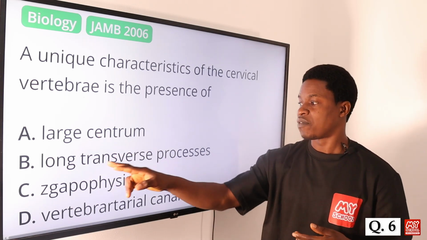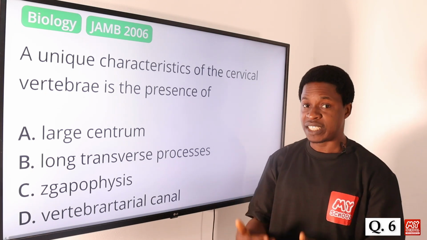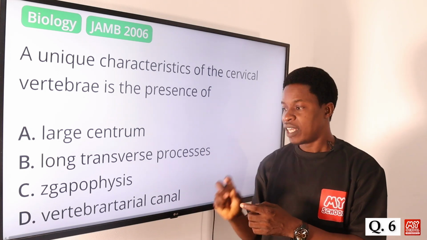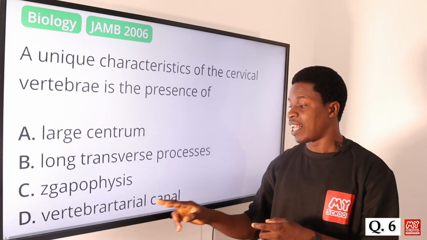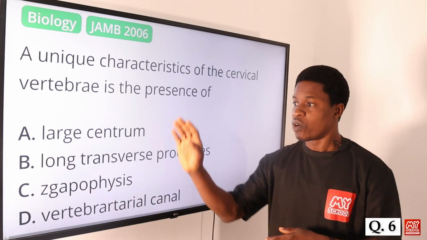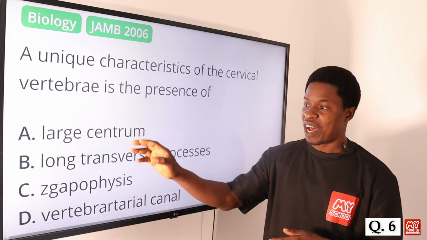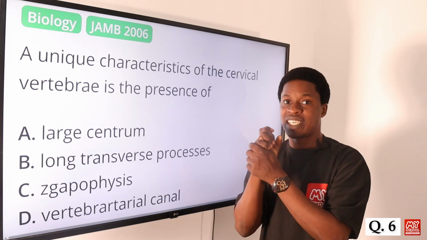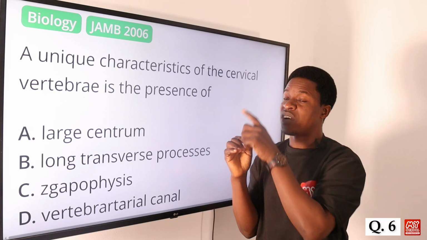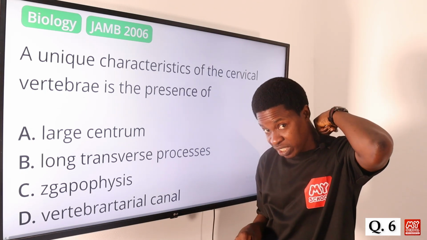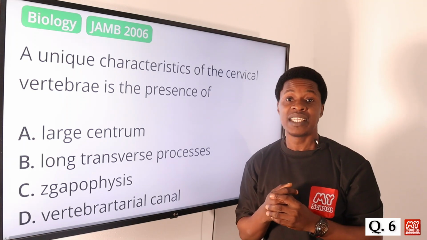We have the long transverse process. Okay, we have it. Yes, in it. Okay, but it is through the transverse process that we have the vertebral arterial canal. Okay, and then we have the spinous process, and then among all of this one, what is unique? All other ones now are present in the other vertebrae, but the one that is unique to the cervical vertebra is formed at the neck region of the spinal cord. You can have it. We have about 7 of them in number.